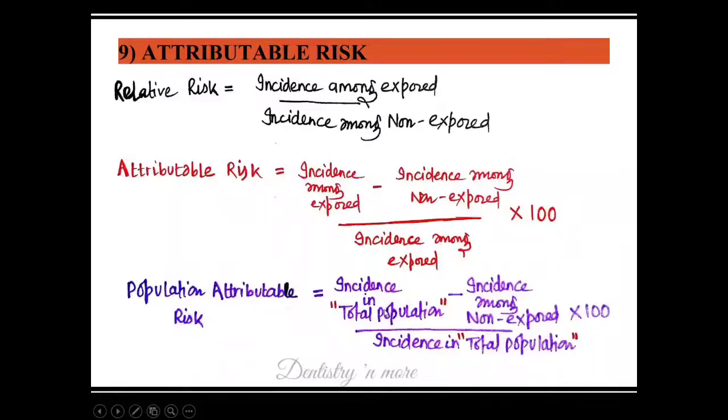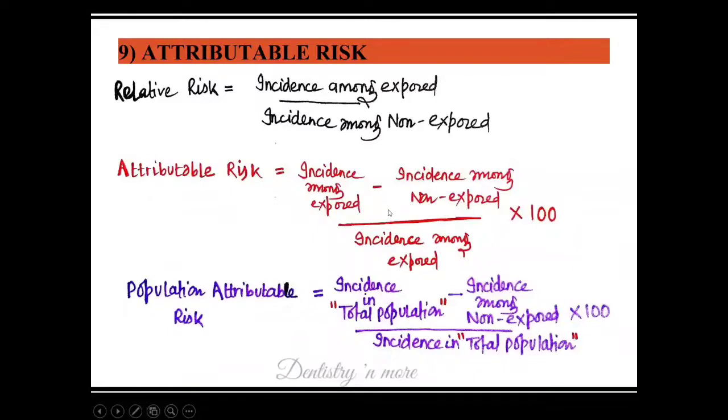Whereas population attributable risk is the incidence in total population minus the incidence among the non-exposed, divided by the incidence of total population. This is applicable in preventive experiments. If we remove smoking from that population, this percentage of people can be saved. These two are in percentage.